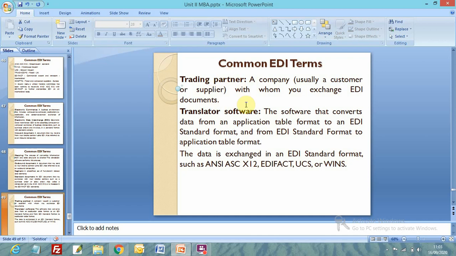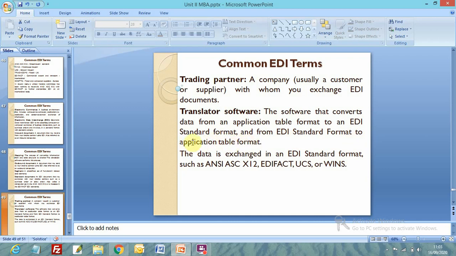Trading partner is a company, usually a customer or a supplier, with whom you exchange EDI documents. This is basically the definition of trading partner, right? And translator software is the software that converts data from an application table format to an EDI standard format, and from EDI standard format to application table format.